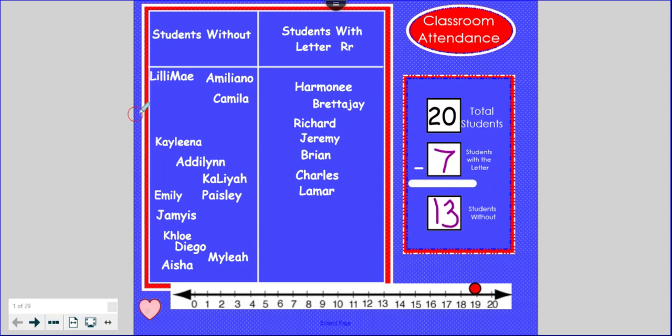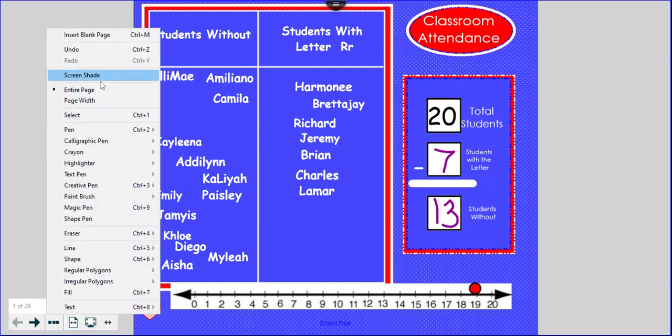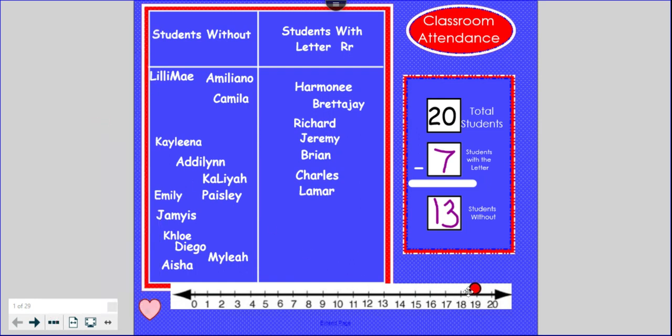And again, let's look at our number line to double check our number sentence. I'm on number 20 because that's how many friends we have in our class. And I'm going to jump back because when I take away, my number gets smaller. So I'm going to jump back towards 0. And how many jumps should I make? That's right, 7, because I took away 7 friends.